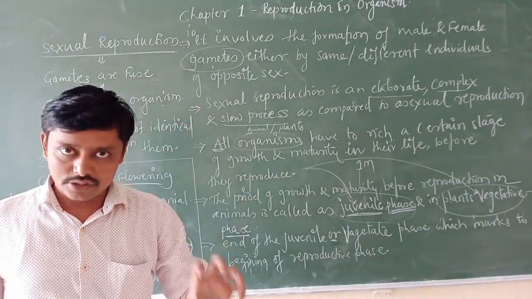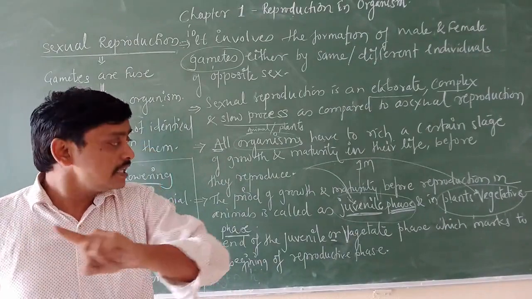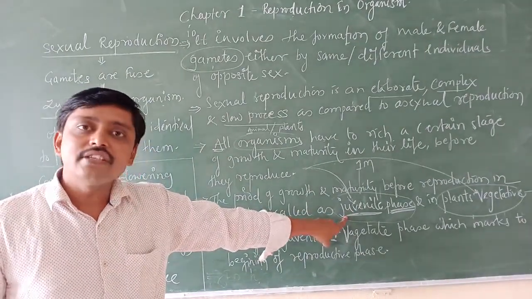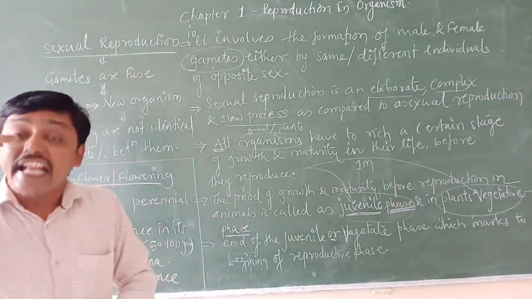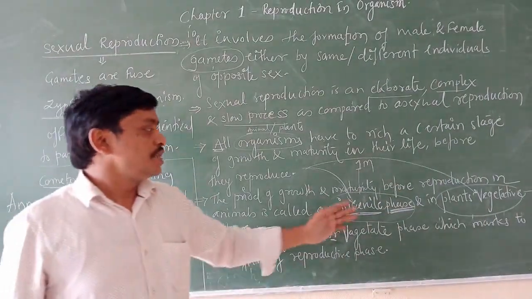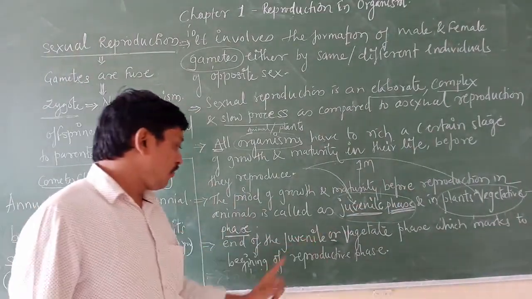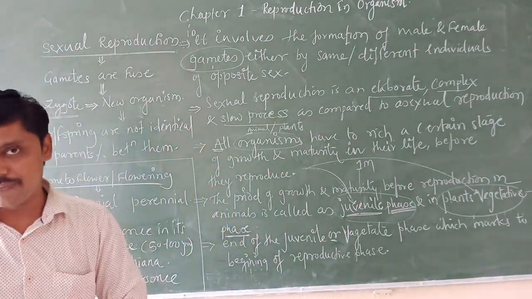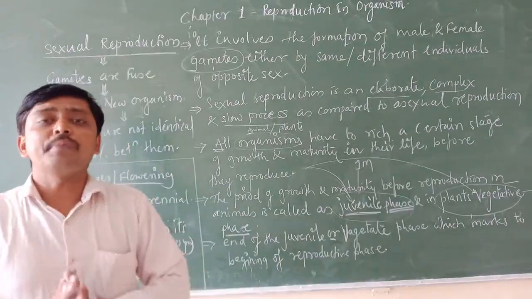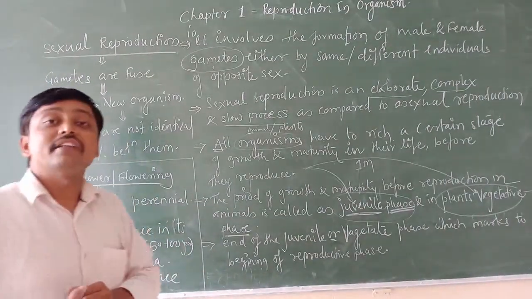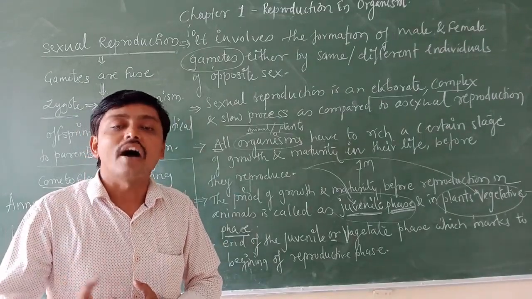ಅಂದಾಗ certain period of growth and maturity before the reproduction, that is we are going to call juvenile phase in case of animals, a vegetative phase in case of plant, and end of these phases, juvenile phase or a vegetative phase, that is the beginning of the reproductive phase.